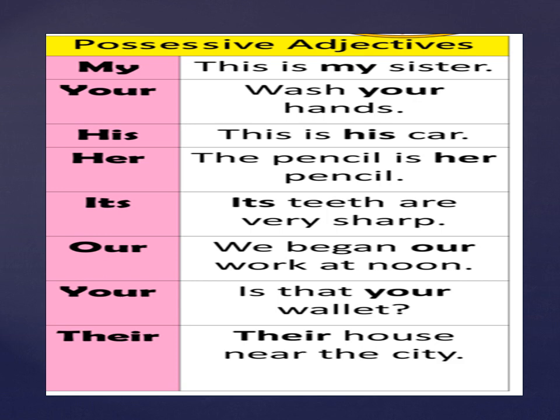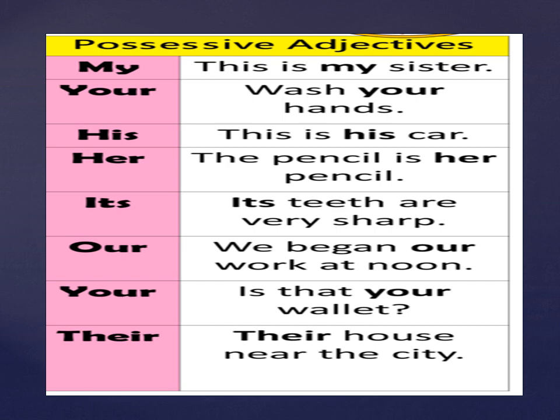Now these words are called possessive adjectives. So what does the word possessive mean, children? Possessive means something which is that person's thing or that person's possession, that belongs to that person itself. That is called a possessive adjective. For example, look at the first sentence. This is my sister. So my is the word showing that she belongs to me only. It cannot be someone else. So that shows belonging or possession. So my is a possessive adjective.